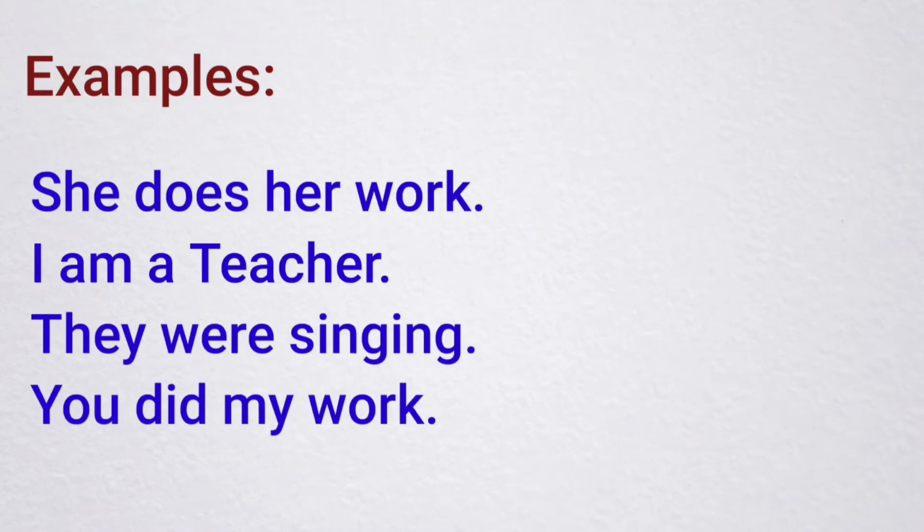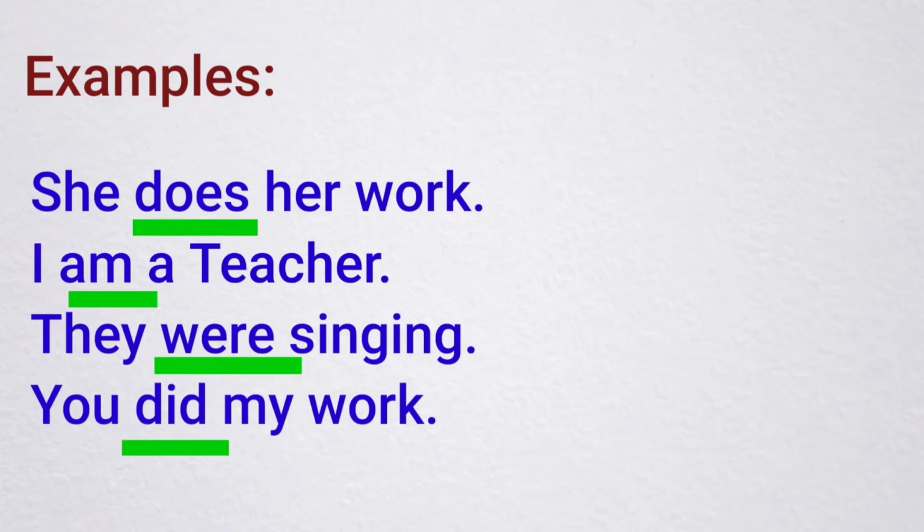She does her work. I am a teacher. They were singing. You did my work. Here, underlined words are chief or primary verbs. Those are finite or main verbs.